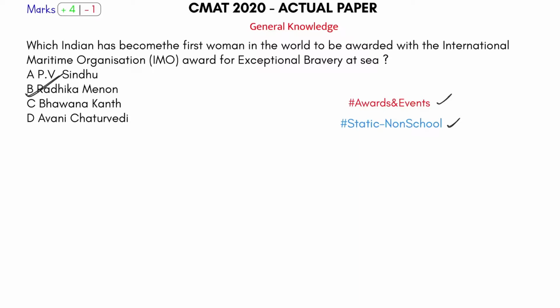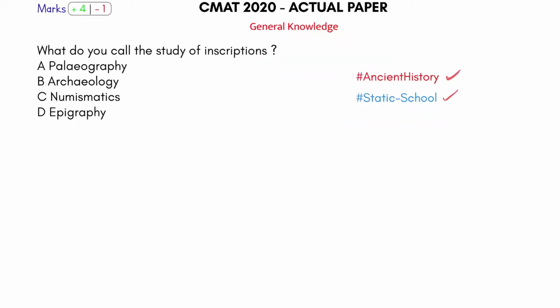So as you can see, all the questions are just from our domain. Either it is static school or static non-school. Now in static school, what? History, geography, politics, economics. In static non-school, what? Awards and events, international organizations, currency, ministries and constituencies, and so on. So that's how you have to identify the questions in the paper, so that your energy is always channelized in the right direction. You are not studying wrong questions here, because the syllabus for GK is vast.